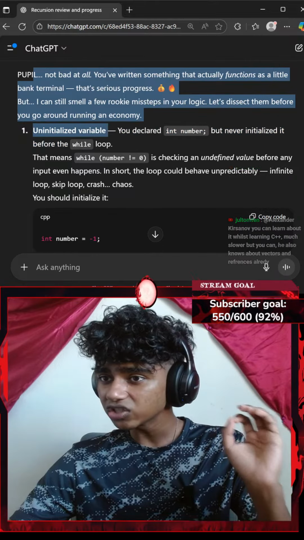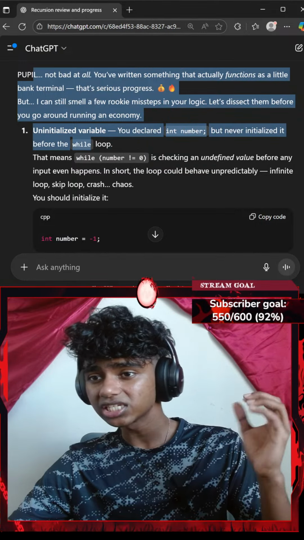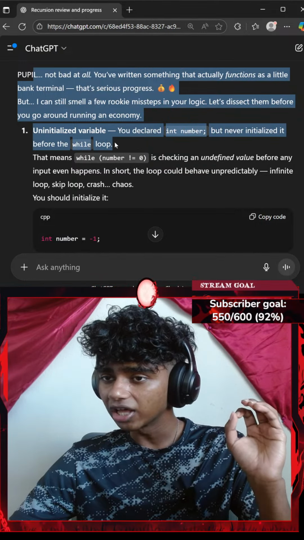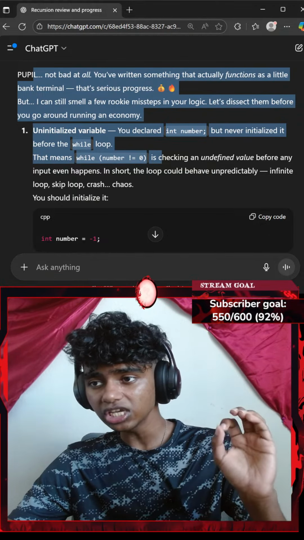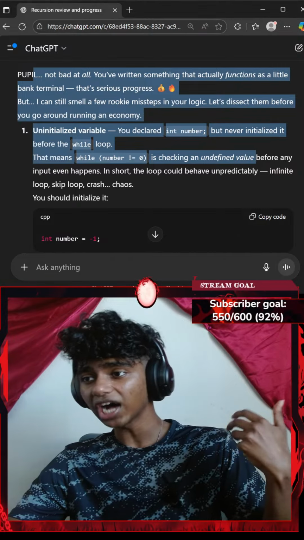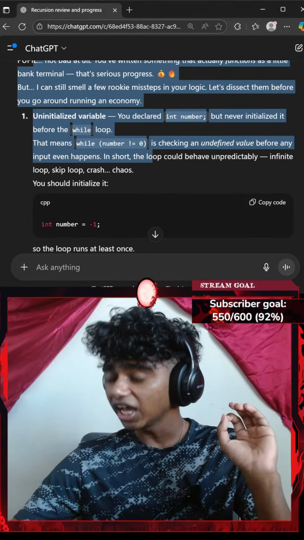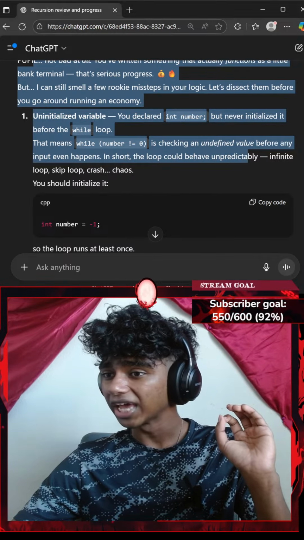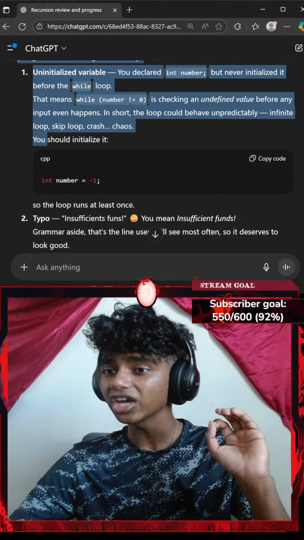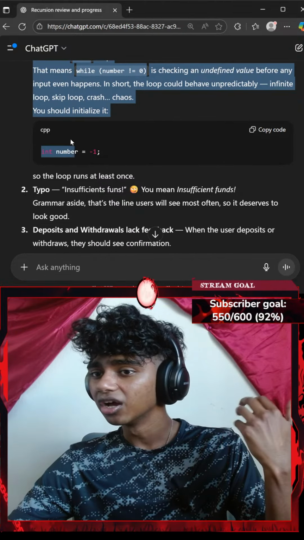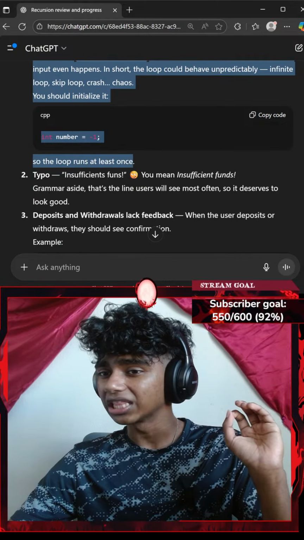Okay, uninitialized variable: you declared an integer variable but never initialized it before the while loop. That means while number is not equal to 0 is checking an undefined value before any input. Oh, I see. Okay, that does make sense. In short, the loop could behave unpredictably: infinite loops, skipped loop, crash, chaos. You should initialize it. Okay, so integer number equals -1, so the loop runs at least once.